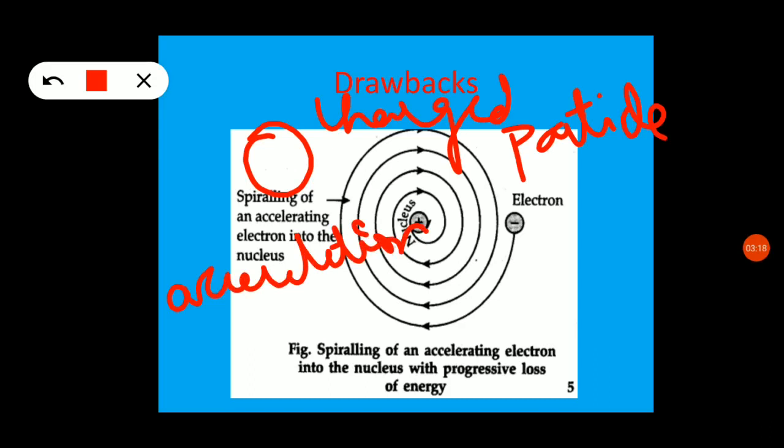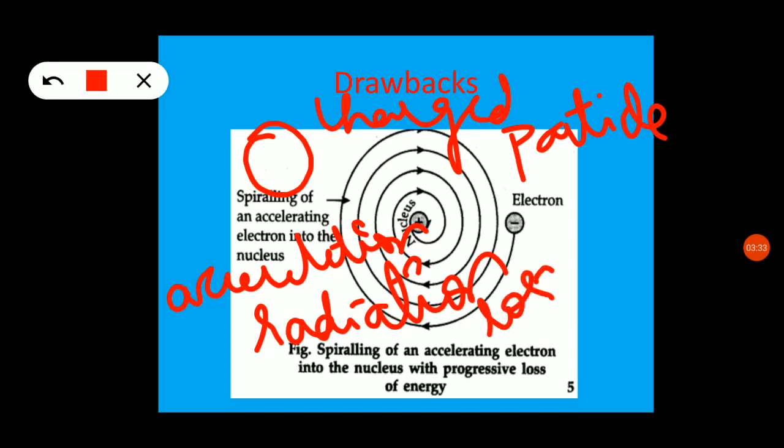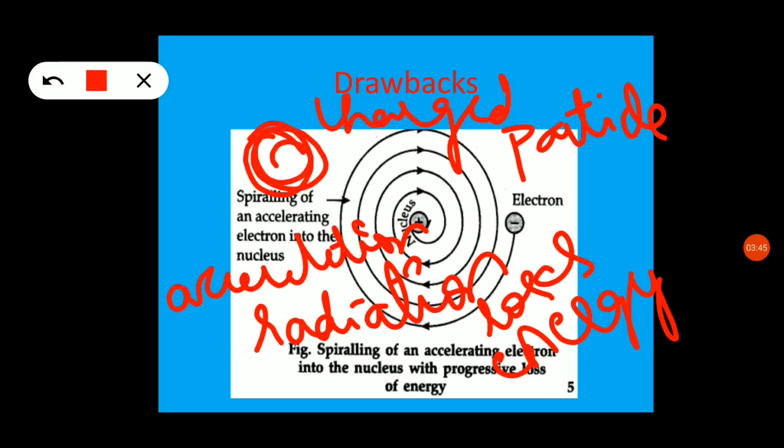So when it is moving in a circular path, it will emit radiation. When it emits radiation, it will lose energy. When it loses energy, it cannot move along the circular path. It will collapse and fall at the center.